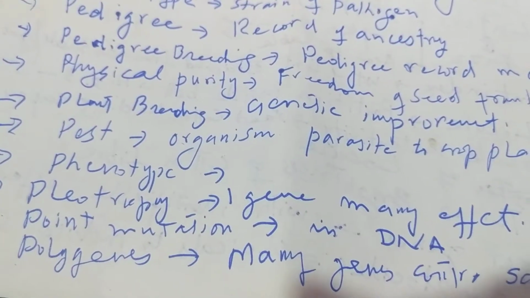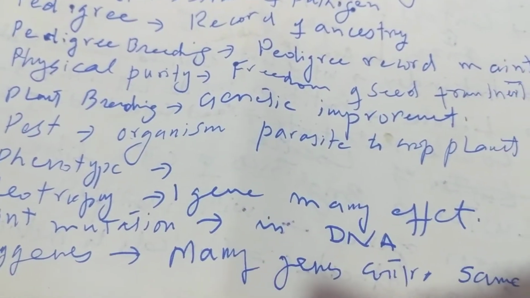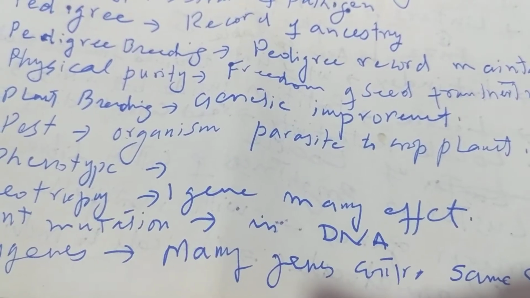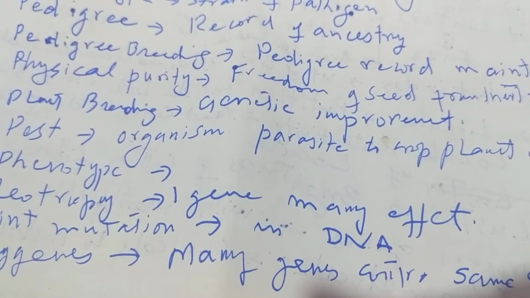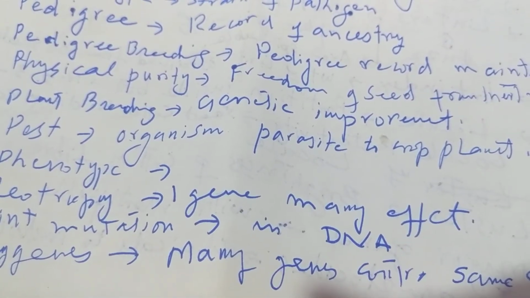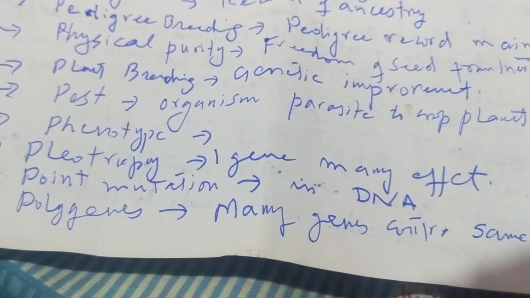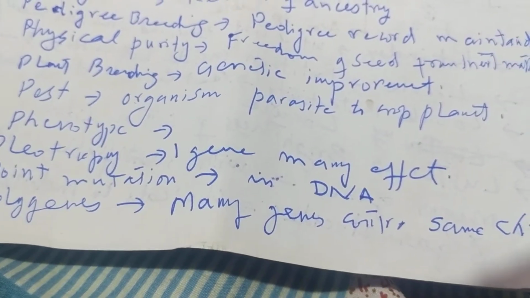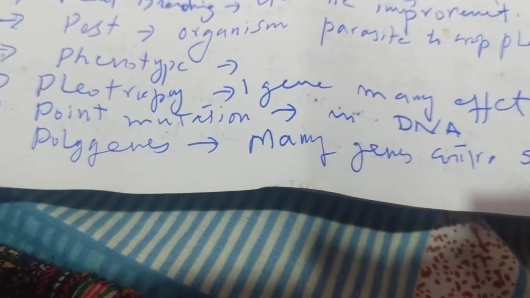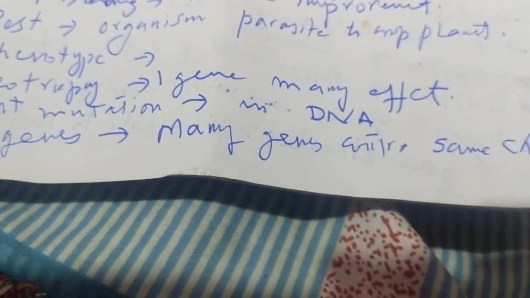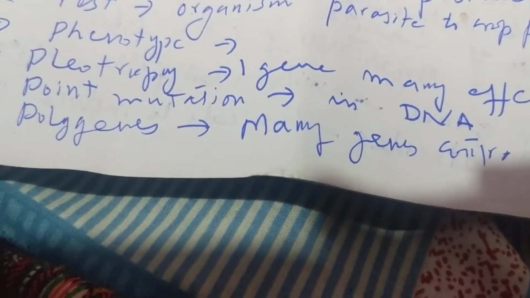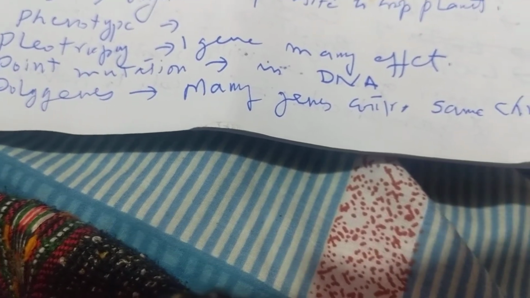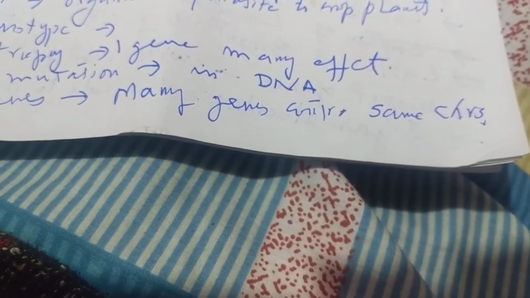Plant breeding is to induce reproduction or to improve the genetic constitution of an organism like a plant. Pests are organisms parasitic to crop plants. Pleiotropy is when one gene has many effects. Point mutation is a mutation in DNA, whereas polygenesis is the process when many genes control the same character.